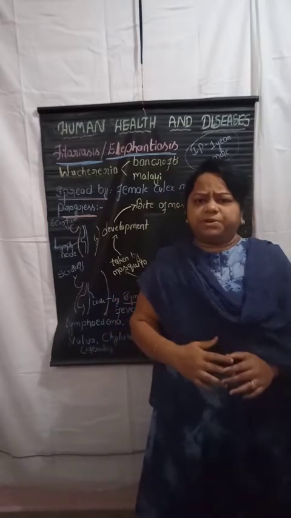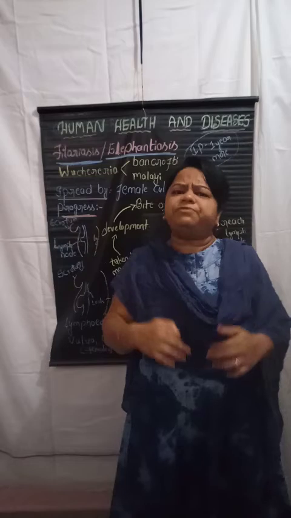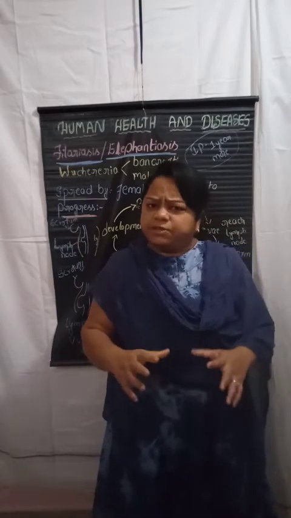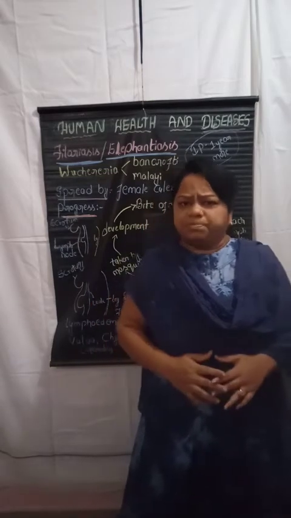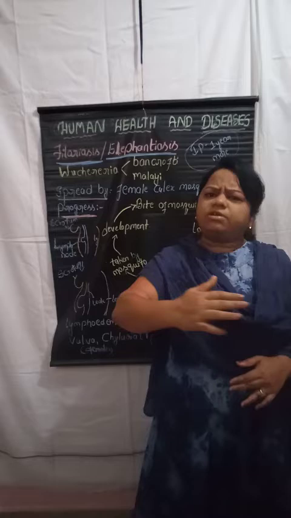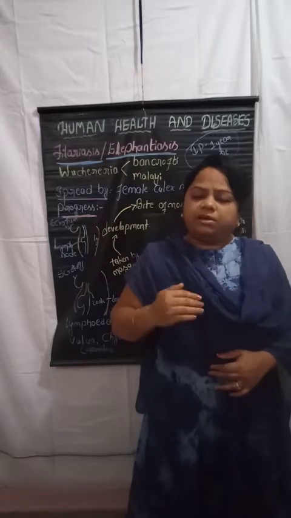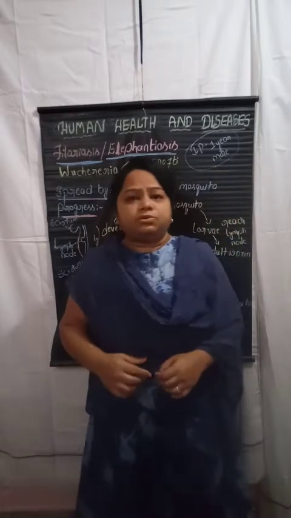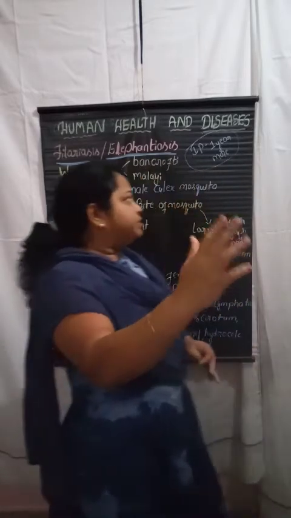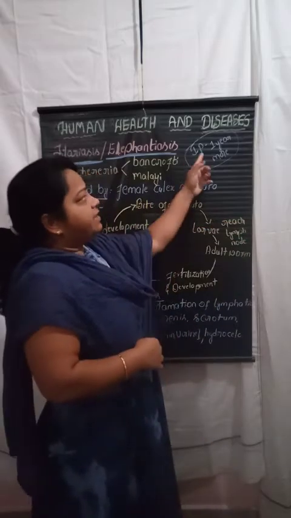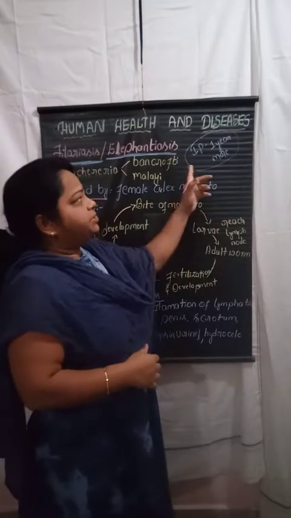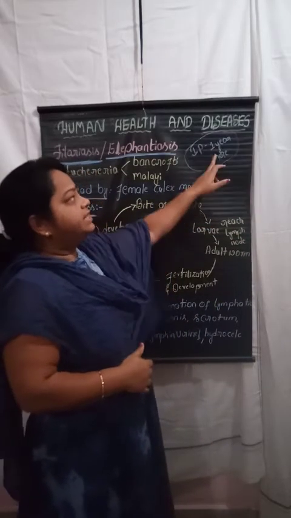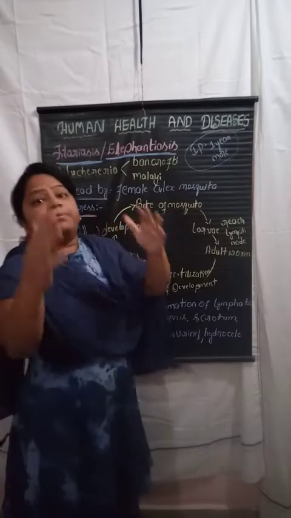Even though the worm enters our body, the infection will not appear; it takes a longer time. The incubation period in human beings is 1 year and more.